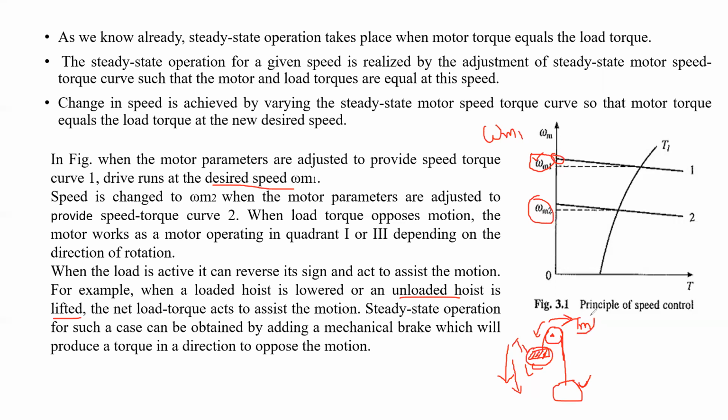So how can we develop this? By applying the braking. Applying the braking means developing a negative current. Negative current means negative torque. Negative torque means generating mode. Generating mode means braking condition. Is it clear?